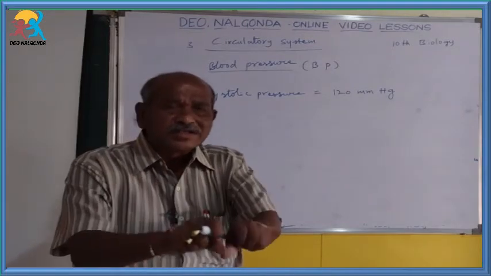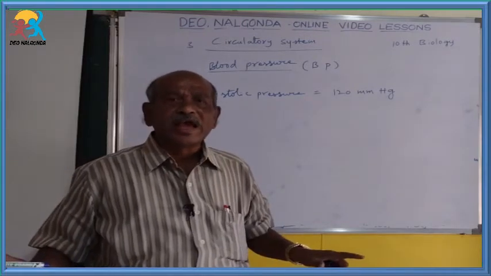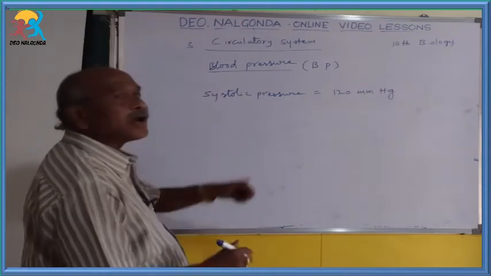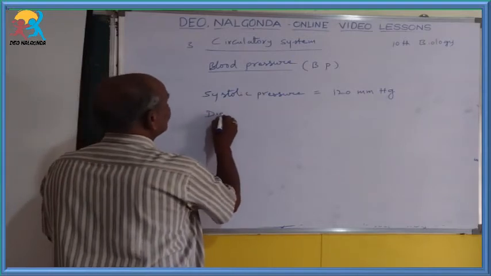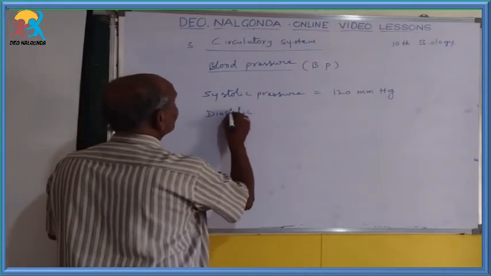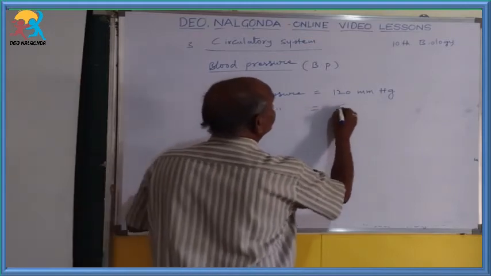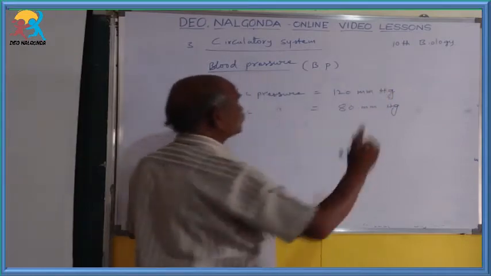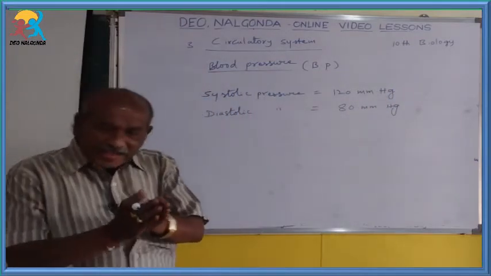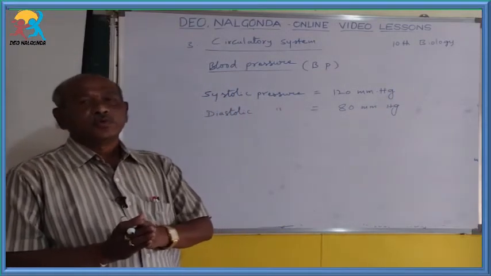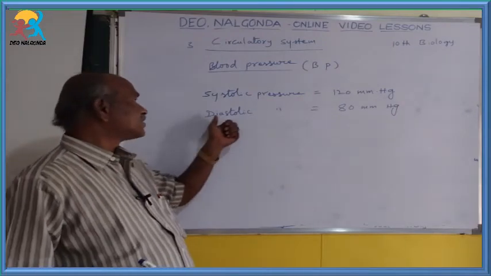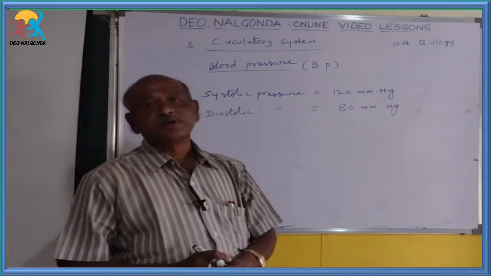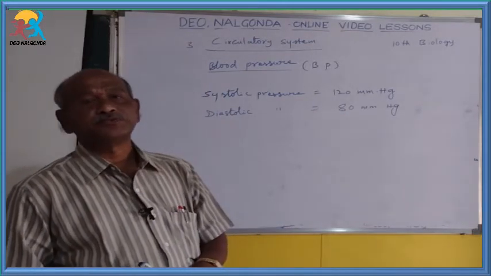Then later what happens? After the contraction, they go into expansion. That expansion of ventricles is known as the diastolic pressure. That diastolic pressure is 80 mmHg.